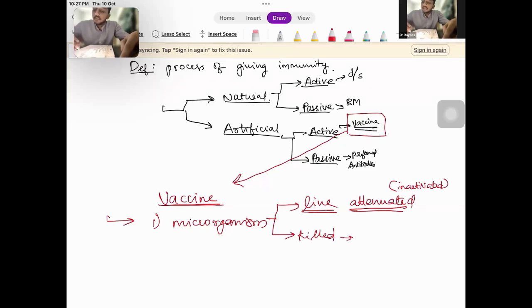So it does not produce the disease. The live attenuated will produce a milder form of disease, very milder form of disease. And the killed vaccine will not produce the disease, but it will produce the immunity.